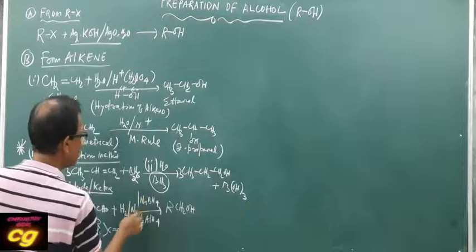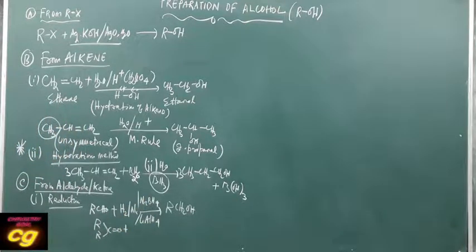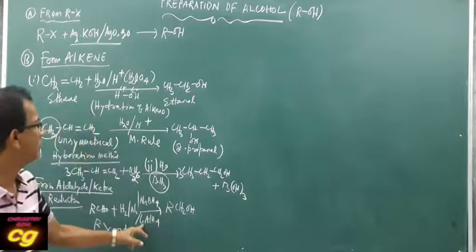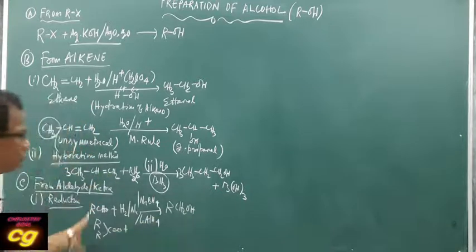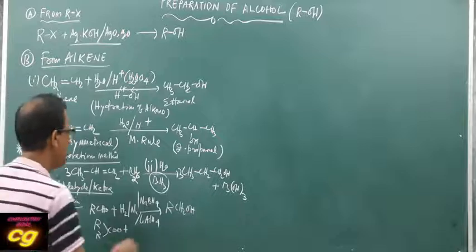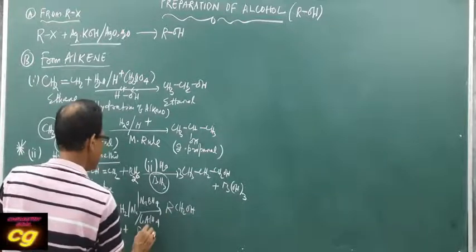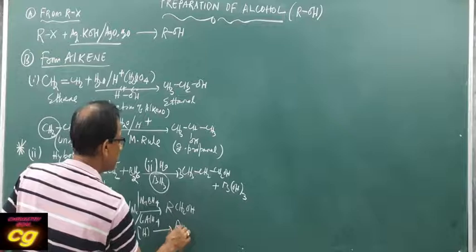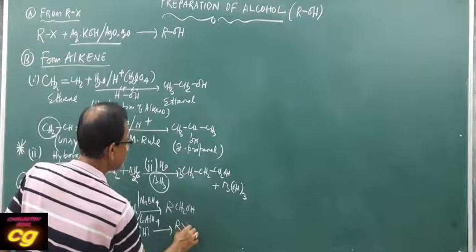So many reducing agents you can use, either nickel hydrogen, sodium borohydride, lithium aluminum hydride, all reduce aldehyde and ketone to what? The same reagents produce, here, secondary alcohol.